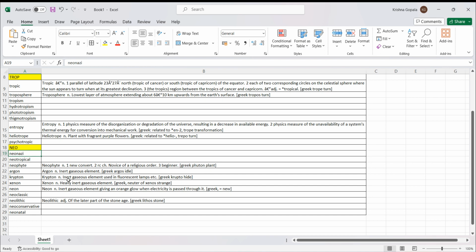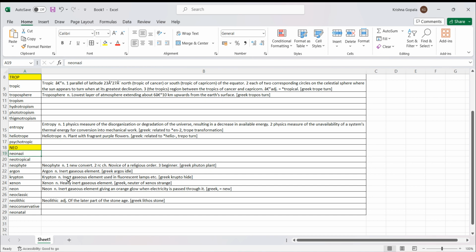And xenon. Xenon means strange, foreign. Xenophobia. That means the phobia for strangers. Neon. Neon is new. Okay. Cryptic we discussed. Argon is idle. All based on Greek roots that he has given.